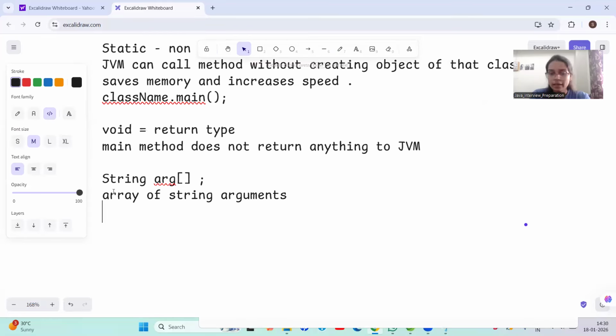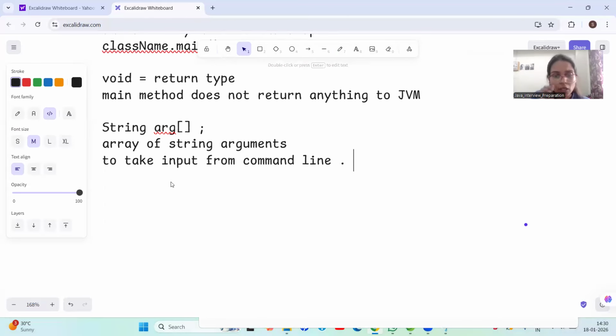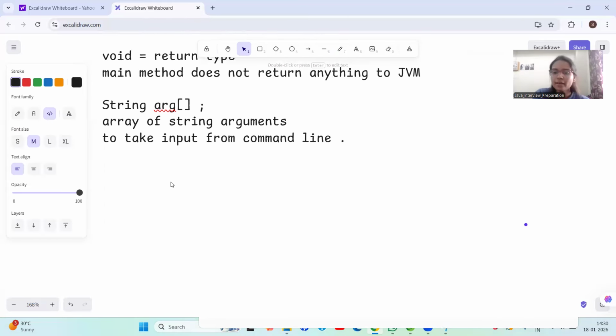The working of this String args is to take input from the command line. That is the use of String args. You can rename args to anything because it is a variable.